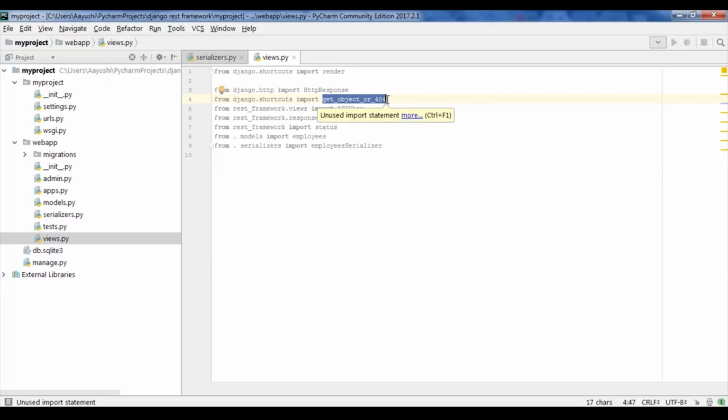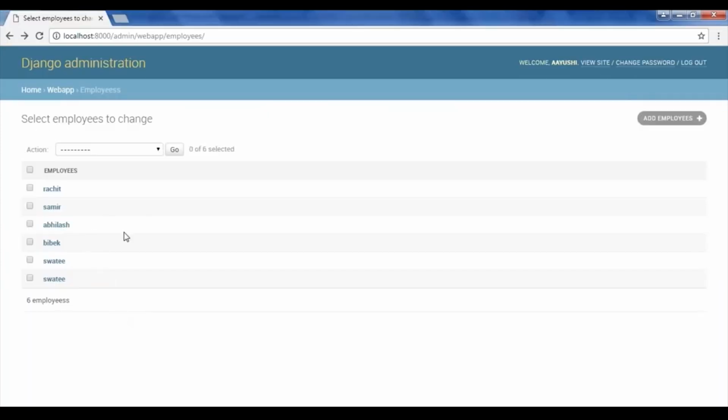So what will happen? It will return a 404. For example, I'll show you practically. As you can see here, I have these many employees over here, and say I have requested a different name, let's say Amit, and this doesn't exist in my company's database. Therefore, it will return a 404.